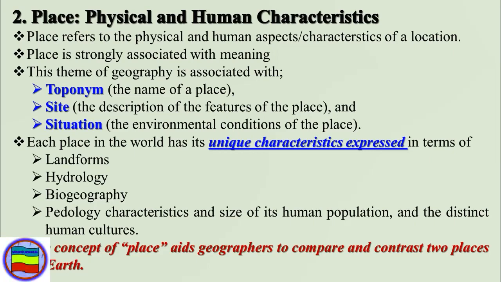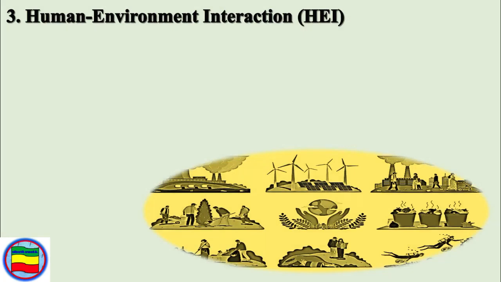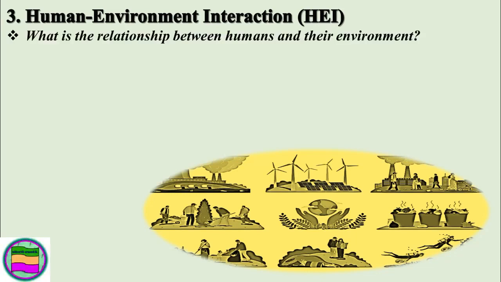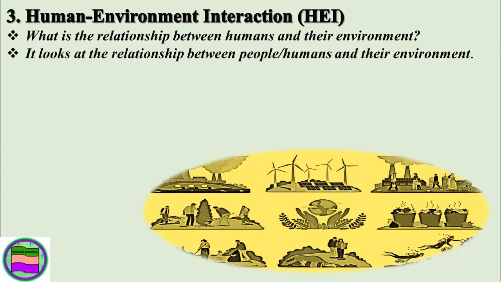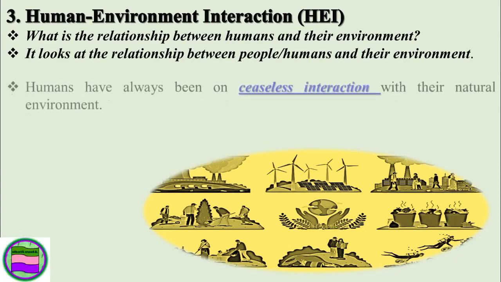So that we can what? We can compare and contrast based on the human as well as the culture, the physical dimension of what the place. And the third one is known as human environmental interaction. So what is the relationship between humans and their environment? Then it looks at the relationship between peoples or humans and their environment.